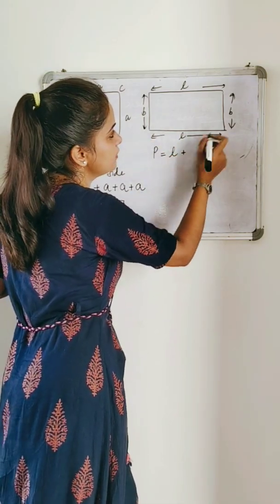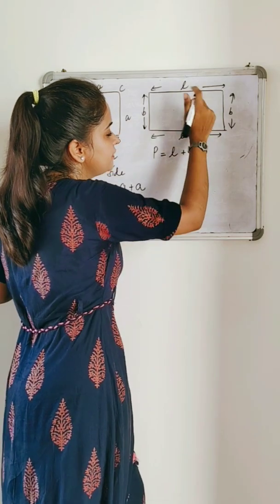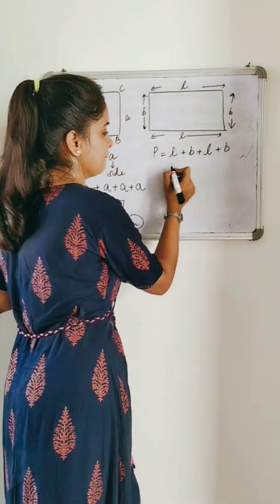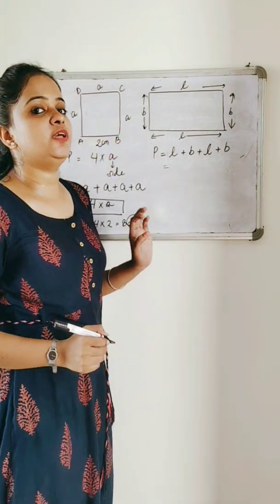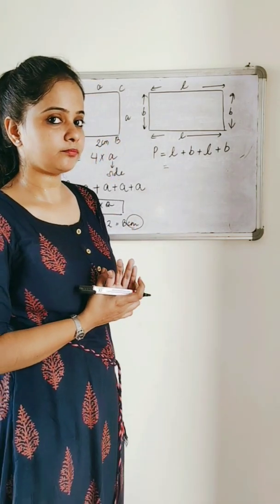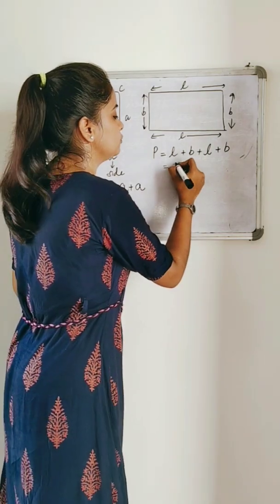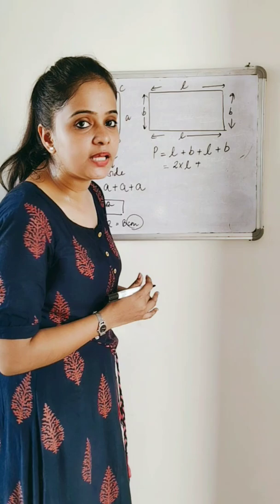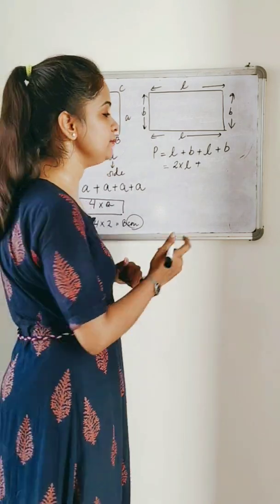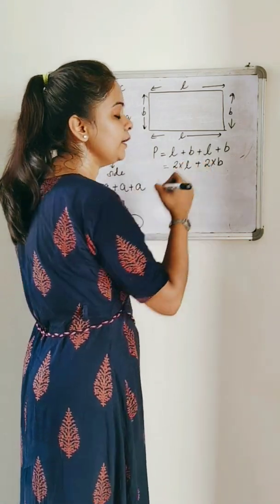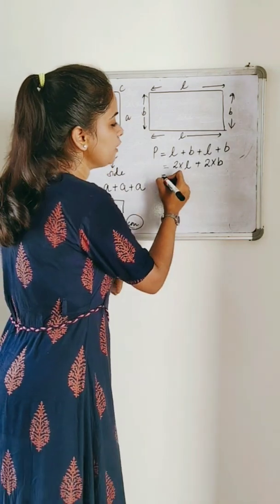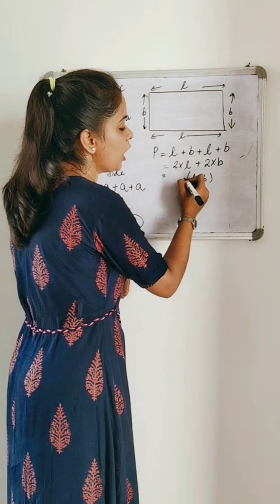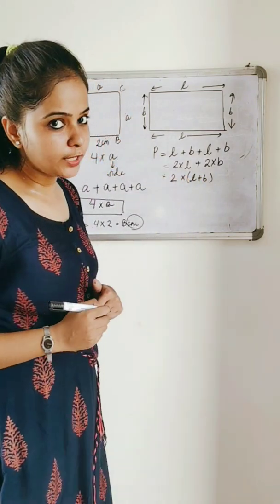Side L, side B, side L, and side B. How many times are we adding L? 2 times. So 2 multiplied by L. How many times am I adding B? 2 times. 2 multiplied by B. So we can also say that we are adding length and breadth 2 times.